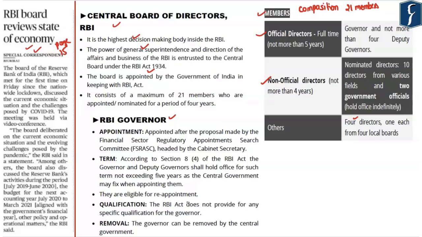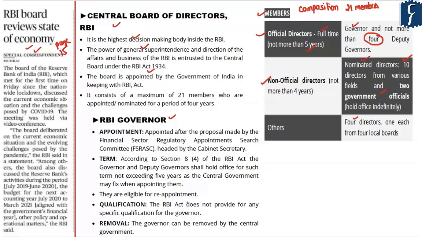With respect to official directors, the official directors are the governor of the RBI as well as the 4 deputy governors. Now, the official directors are considered to be the full-time members of the Central Board of Directors, and they are appointed for a duration which is not more than 5 years. With respect to non-official directors, the non-official directors basically include 10 nominated directors as well as 2 government officials. Now these 10 directors are nominated directors and they are people from various fields.